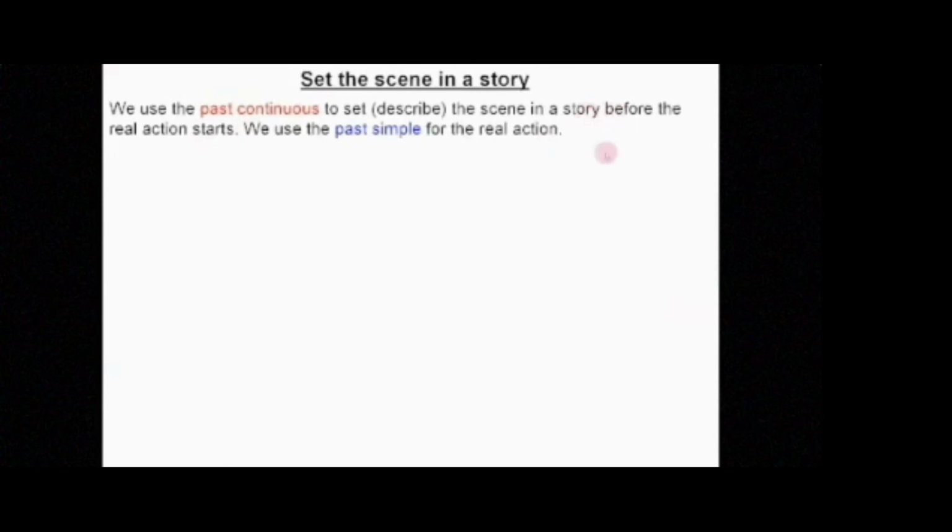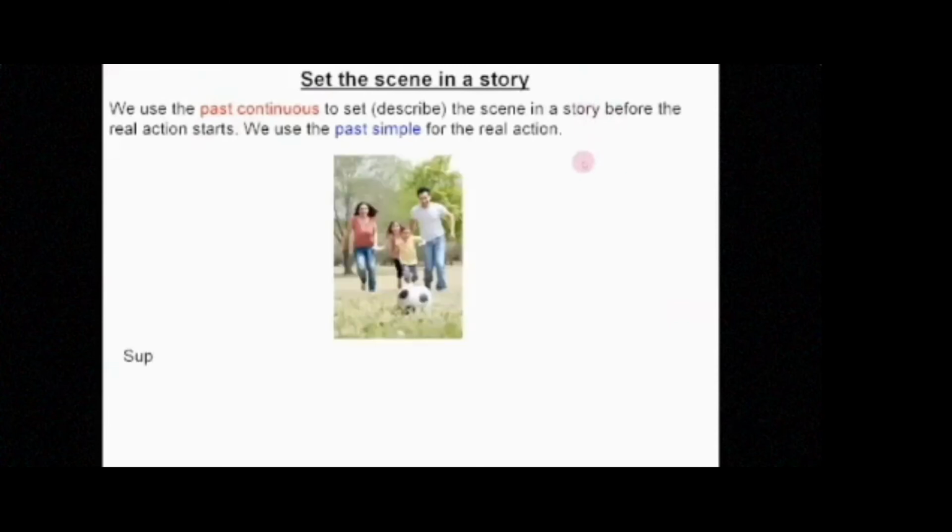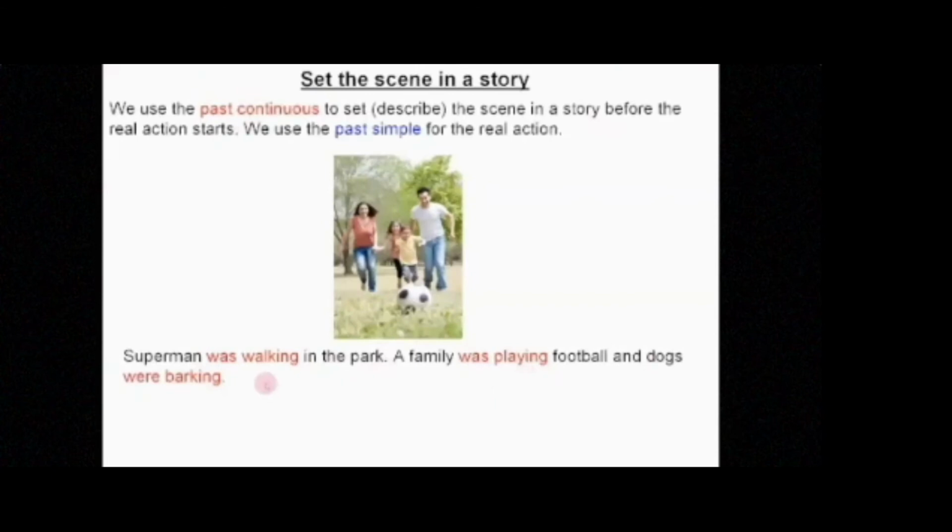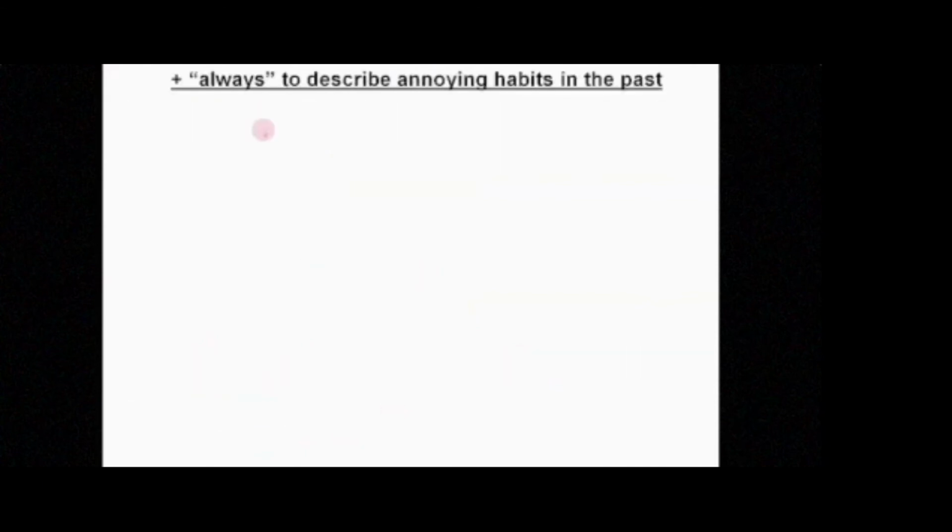Okay, you can meet this kind of tense in a story, in a book, in fairy tales. For example, Superman was walking in the park, a family was playing football, and dogs were barking. So here's the scene of the story. It means it's the background of the story. So the real action has not started. And the sad man ran towards him. It means the real action started in this story or in this book or fairy tale, okay? So we use past simple here, but in the background we use past continuous.